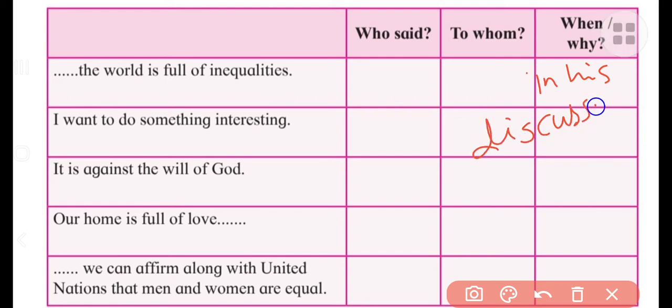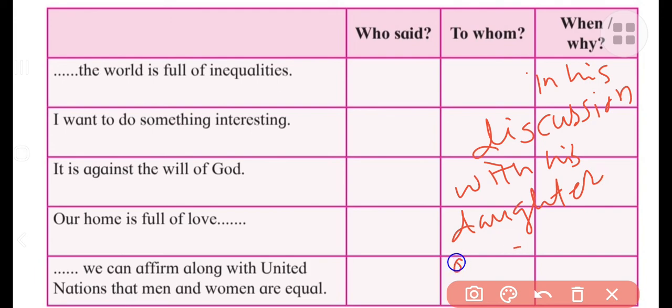In his discussion with his daughter over equality of gender. So this statement was uttered at that time.